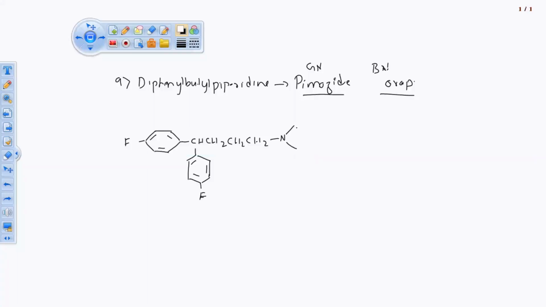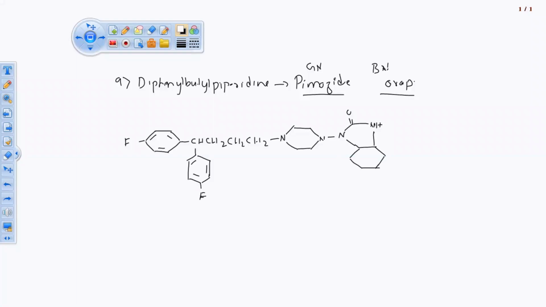Piperidine को तो लगा देंगे हम, but one more structure, that is the derivative. So that derivative is connected from here onward. See, pimozide, ये पूरा basic nucleus it is. Now this one is the connection, because of that it is pimozide. Because of this connection it is pimozide. Ketonic group we are having, and this is the 5-membered ring, and that 5-membered ring is attached with a benzene group, 6-membered ring.